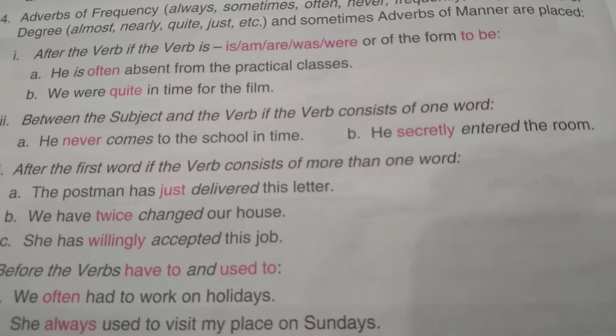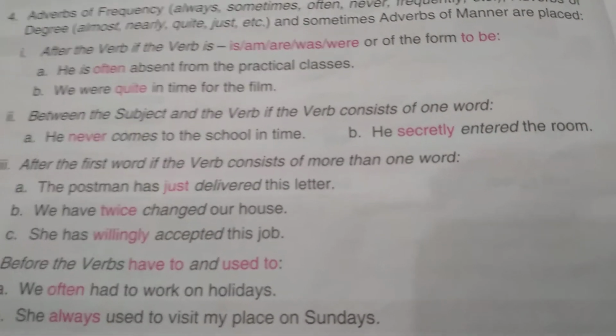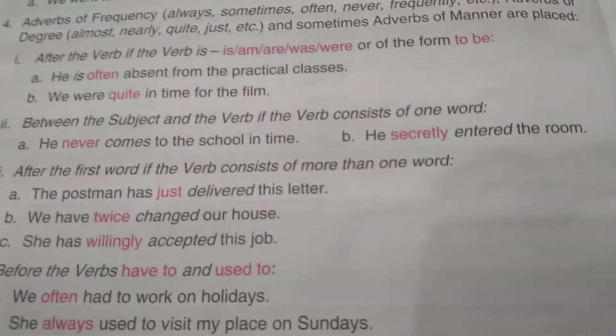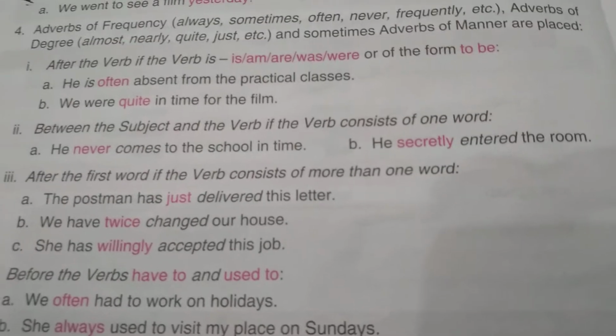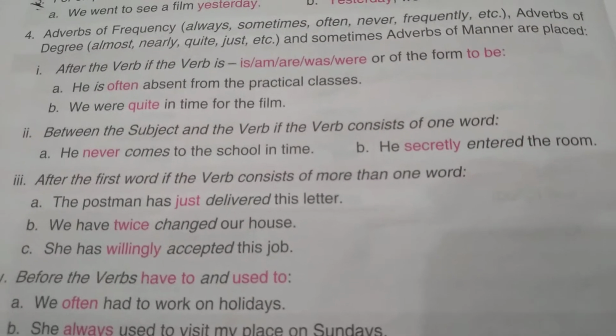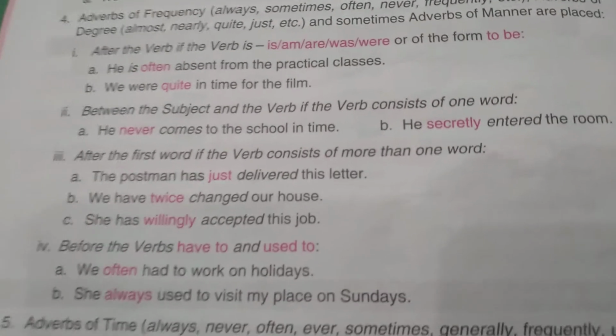The postman has just delivered this letter. Here has is the helping verb, and just, which is an adverb, has come after this helping verb, and deliver is the main verb.